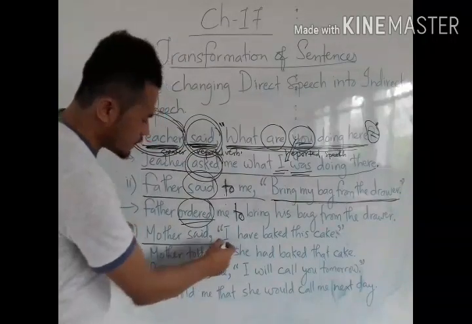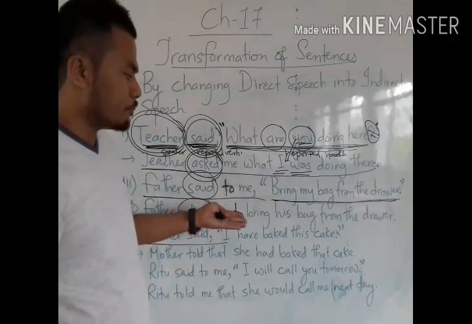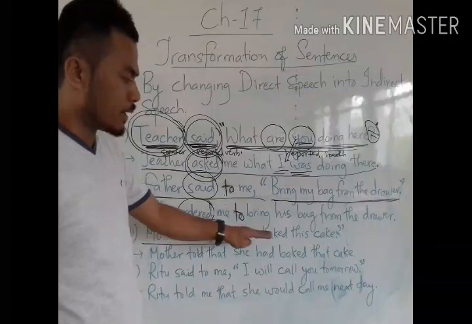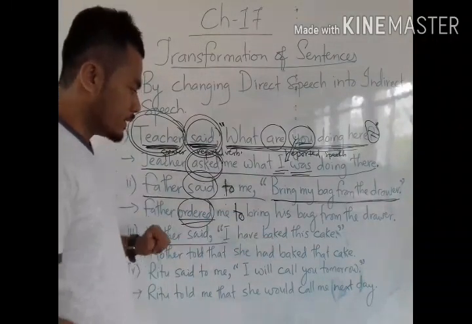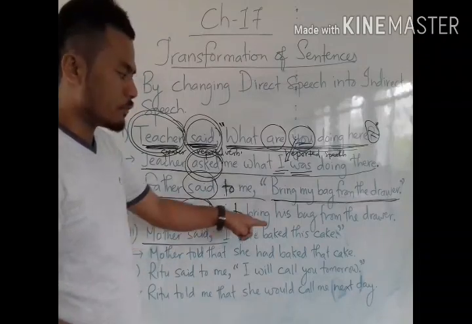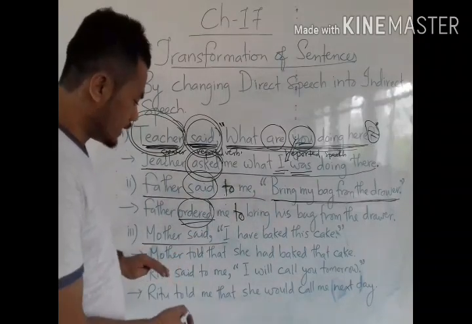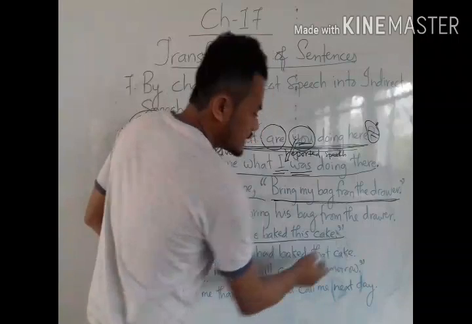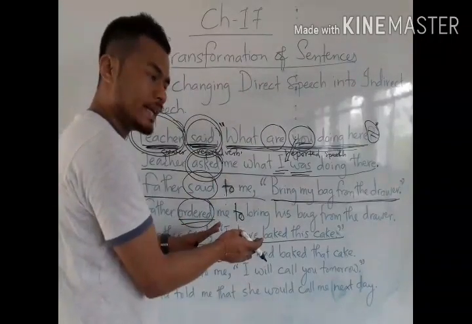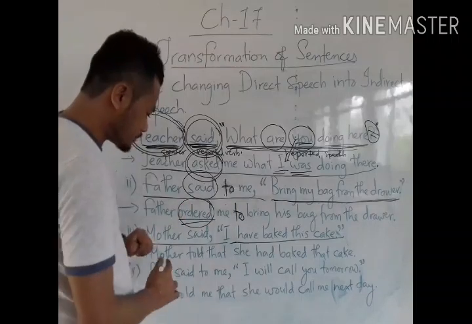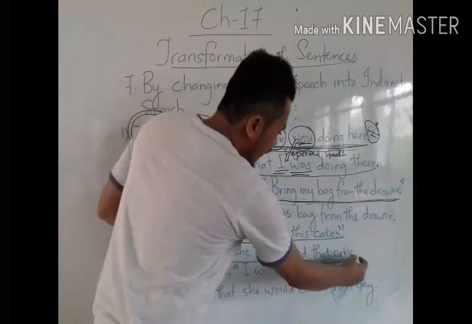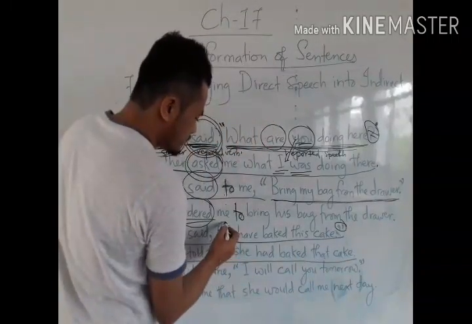In the same way here, mother said, I have baked this cake. This is in present perfect tense. Mother said, I have baked this cake. I have baked this cake is said by the mother, so I have not made any change here. So I have put it within inverted commas. But when I am writing it in indirect speech, I have to remove the inverted commas.